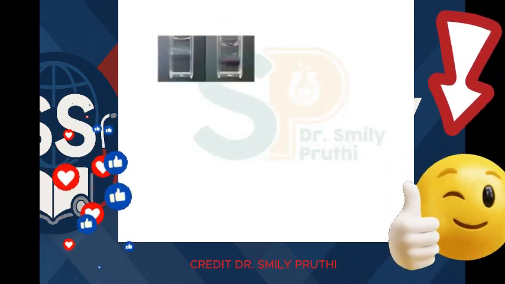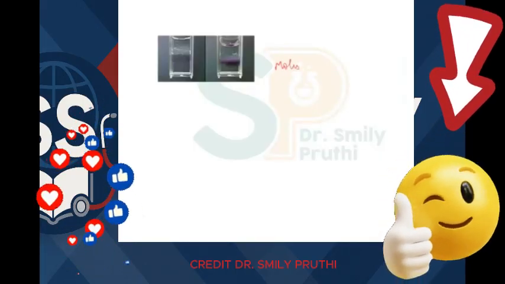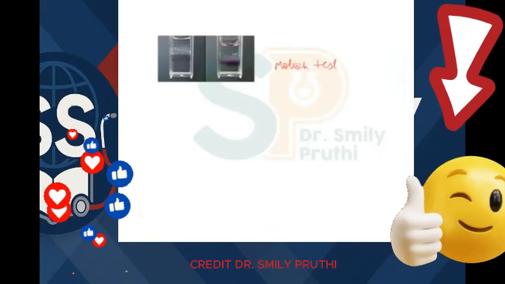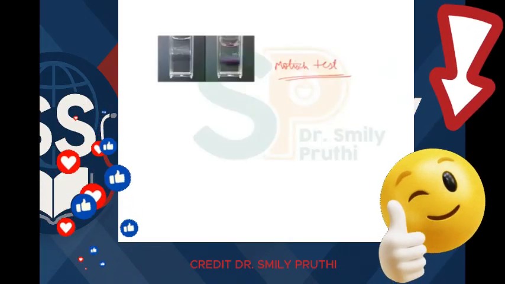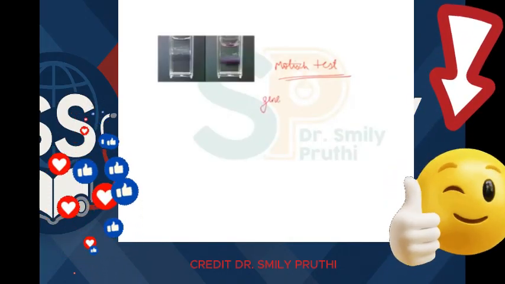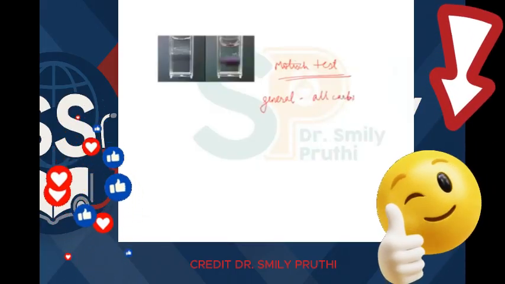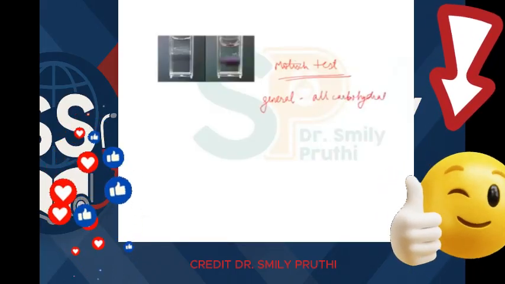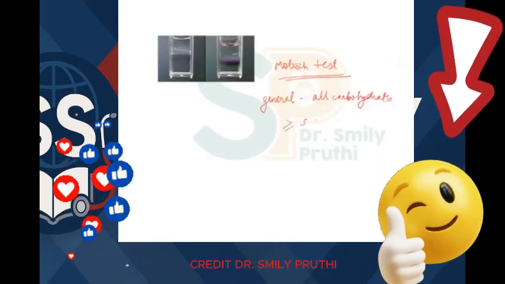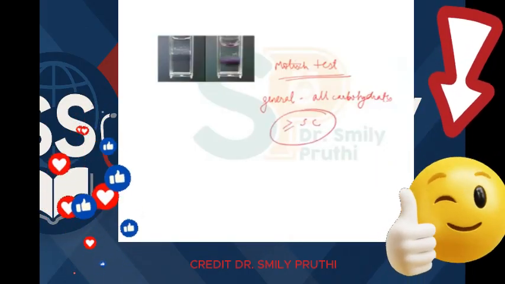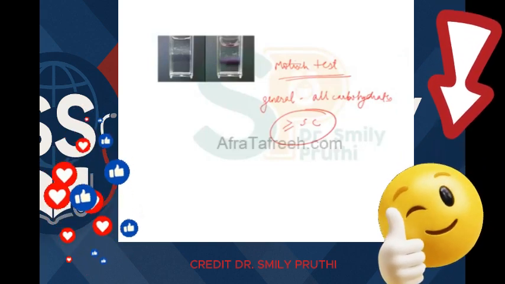So let's see some more tests in carbohydrates. This is the picture of Molisch test, where a purple colored ring is the positive test, and Molisch test is a general test for all carbohydrates. All carbohydrates, but there is a condition that the number of carbons should be 5 or more. Otherwise, Molisch test is not positive.